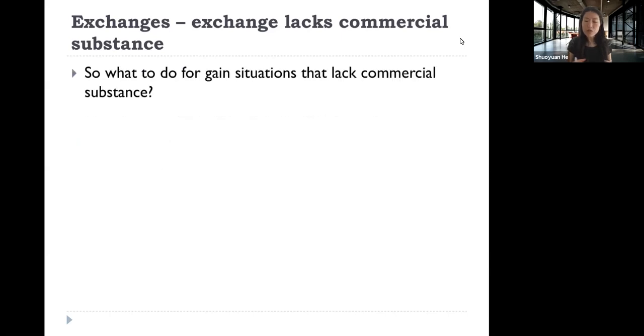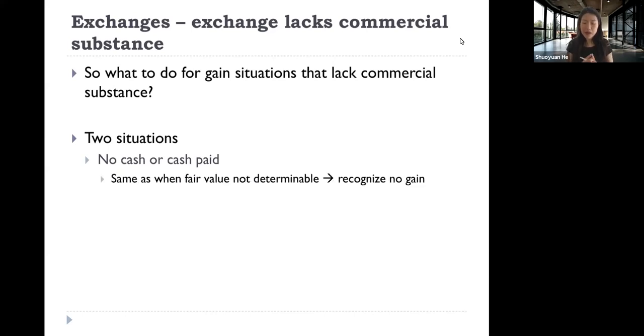So what do we do for gain situations that do not have commercial substance? There are two situations here. If there's no cash exchange, or if cash is paid, we view it the same as fair value not determinable. In other words, we do not recognize any gain or loss.